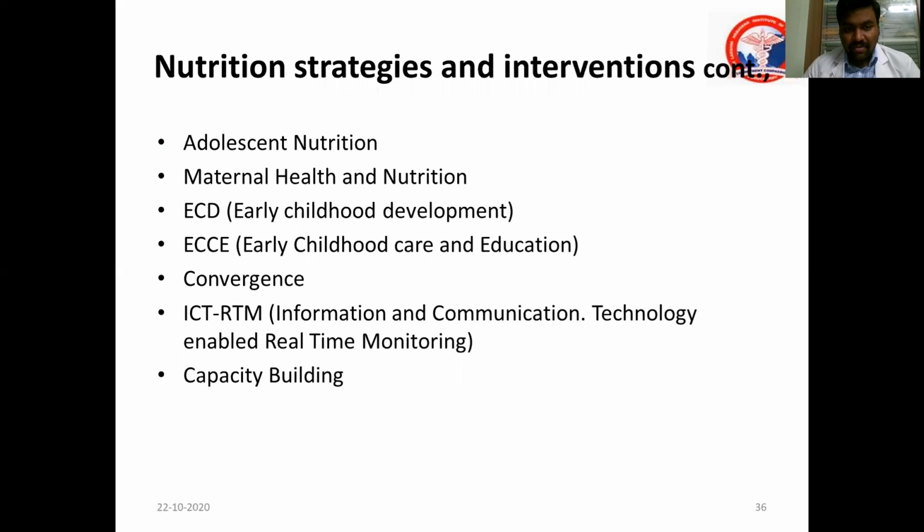Adolescent nutrition is also important. They are also important beneficiaries under this. Maternal health and nutrition, because the intergenerational link is there. And early childhood development, early childhood care and education like preschool education, and also stimulating the child, etc. And convergence and ICT mechanism, capacity building.